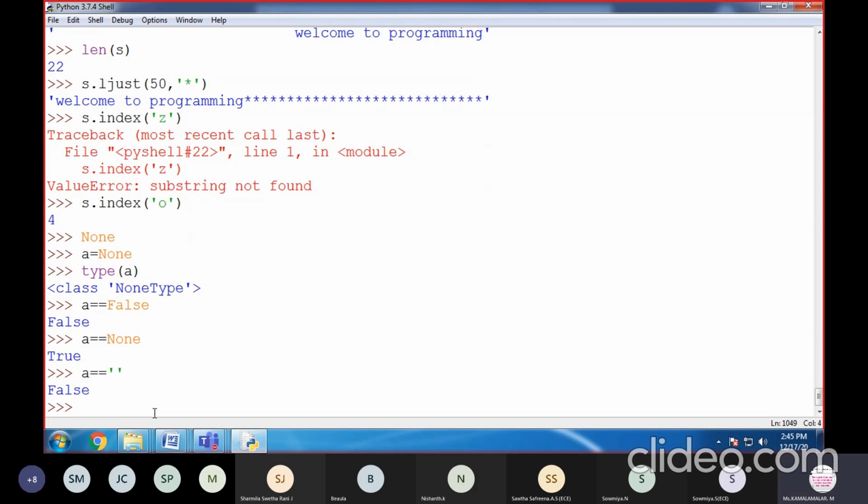So return None. In a function, we will have the last statement as return. Return will return to the calling function. If you do not give an expression, it will append return None, nothing. If you omit it in return, it will take None as its value.